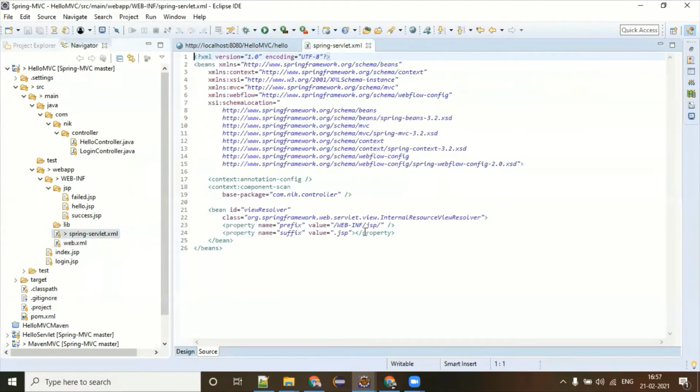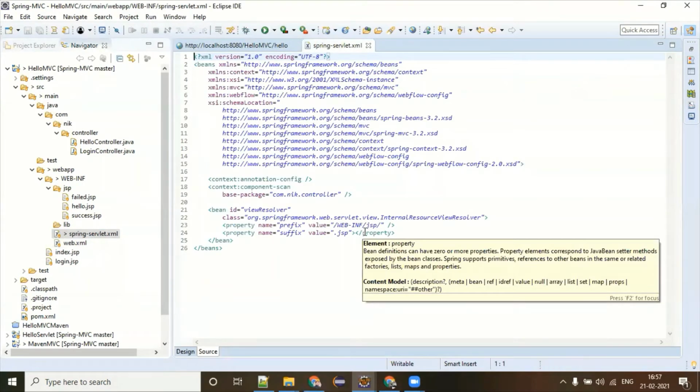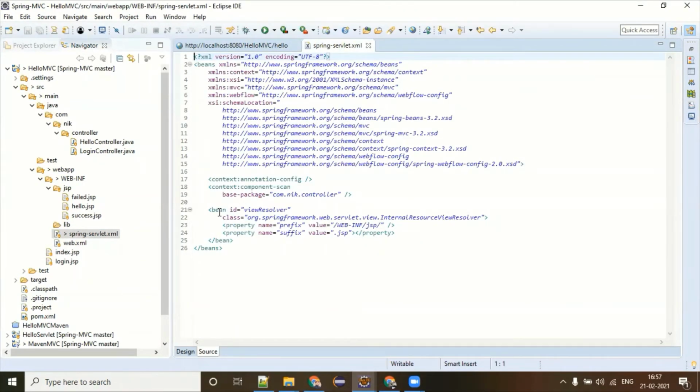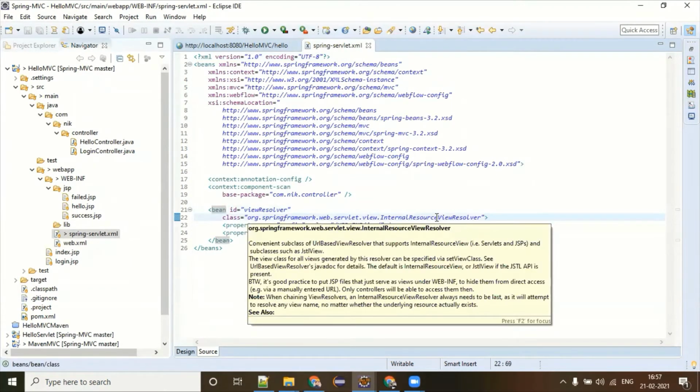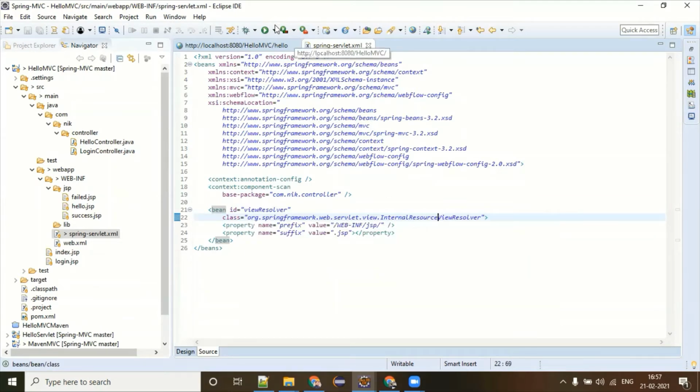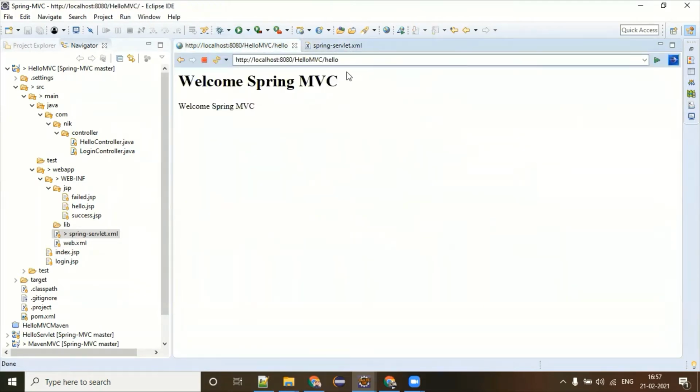You remember in the Spring servlet.xml, we have one more configuration. In fact, we are creating the bean of one class called InternalResourceViewResolver. Why is it so? Let's try understanding that. This is your URL pattern and this is the index.jsp file.